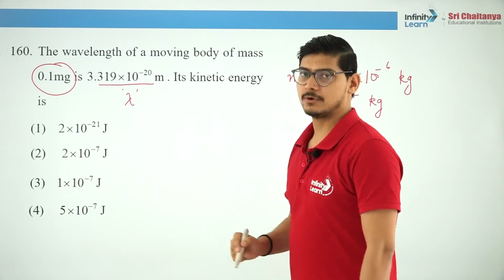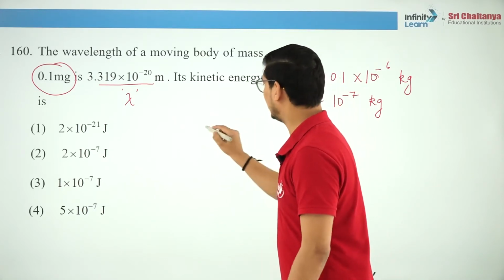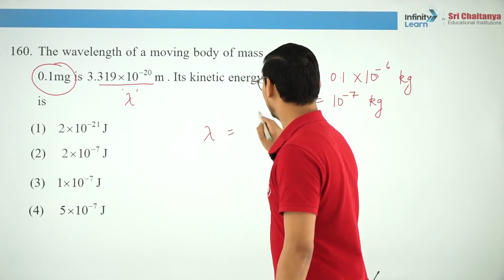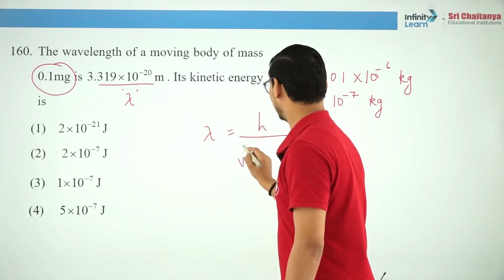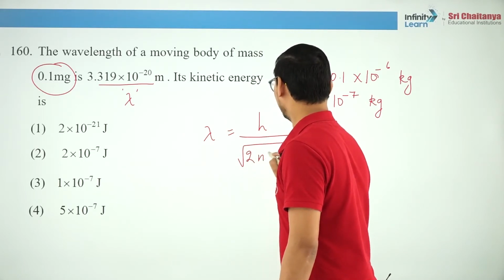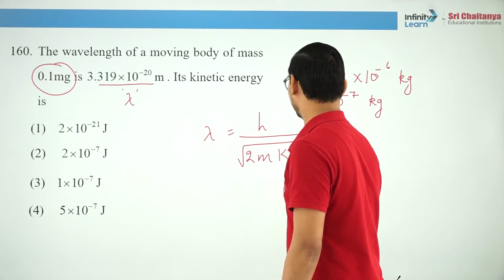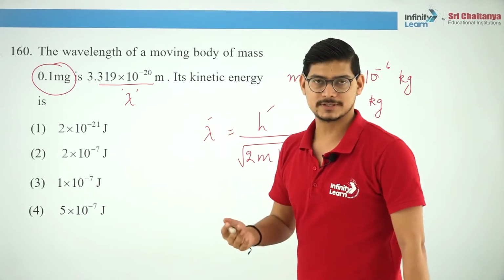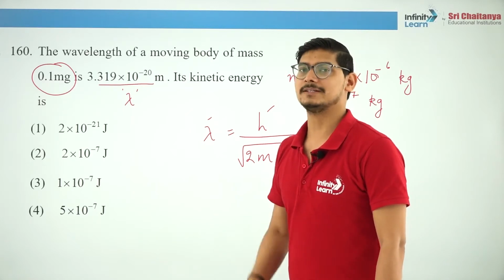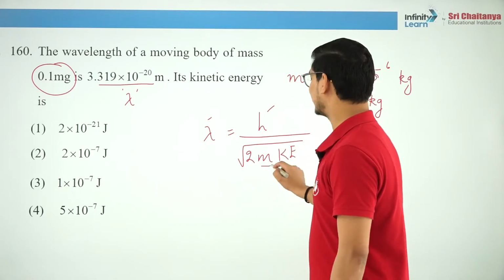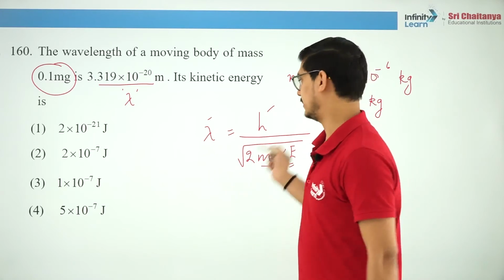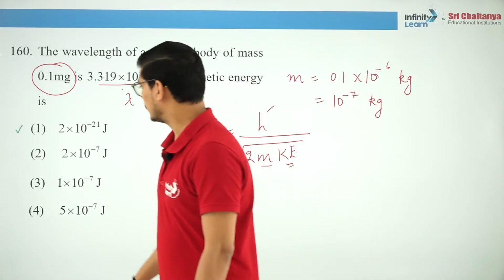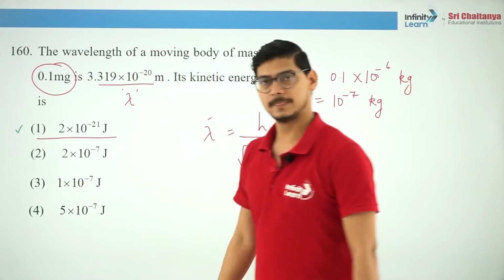Now if you remember the de Broglie relation, then lambda is equal to h upon under root 2m into kinetic energy. So lambda is given, Planck's constant you know, 6.626 into 10 raised to the power minus 34 joule second. The mass is given, so you can calculate the kinetic energy. You can do that. So the correct answer is this, clear?